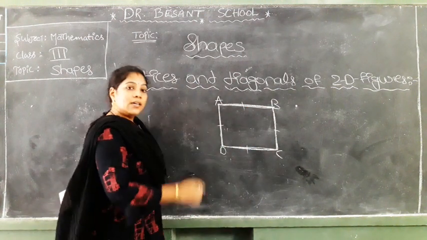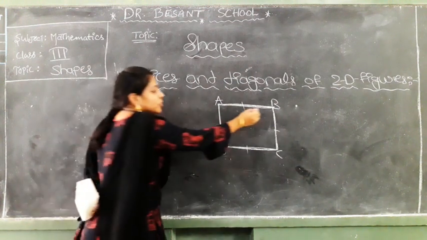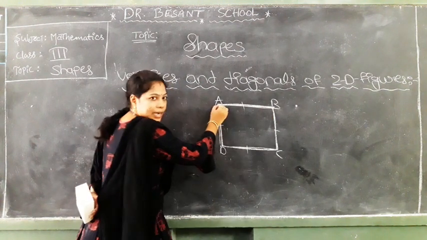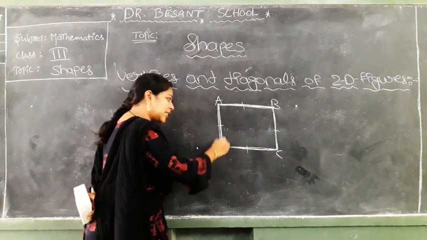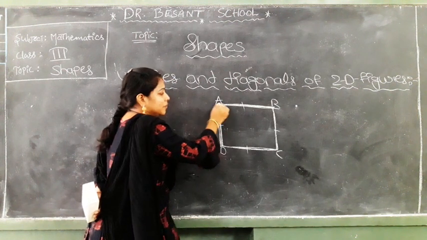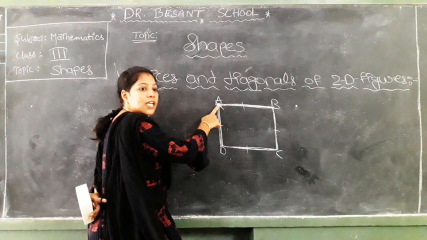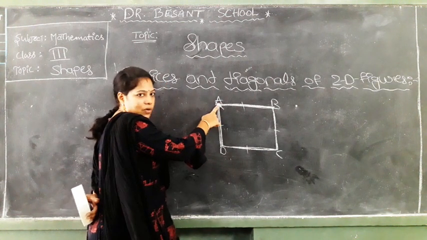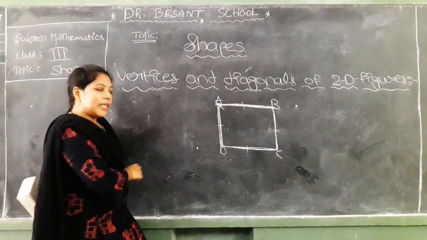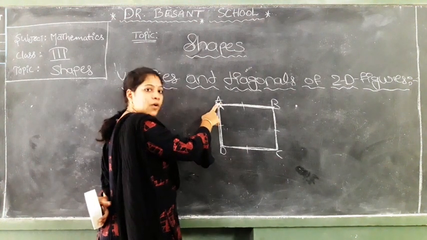All these are sides. Now we are talking about the vertices, where two sides meet each other. Here AB is one side and AD is one side. Those two sides meet at this point. This point is called a vertex. Okay, the singular is vertex and the plural of vertex is vertices. And what is the meeting point here? A. This is called one vertex.